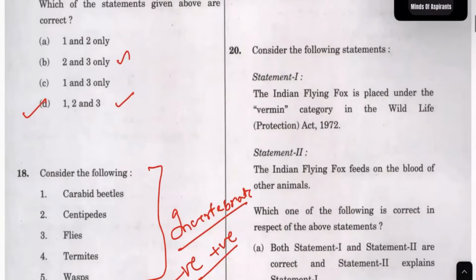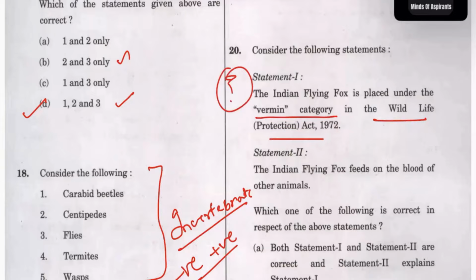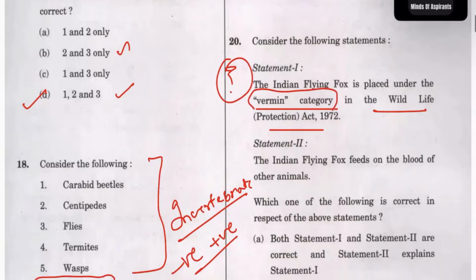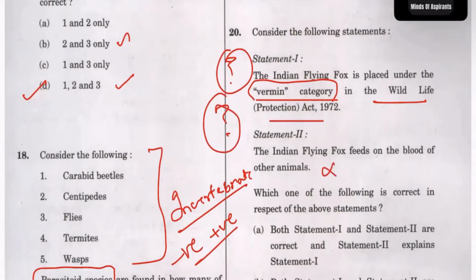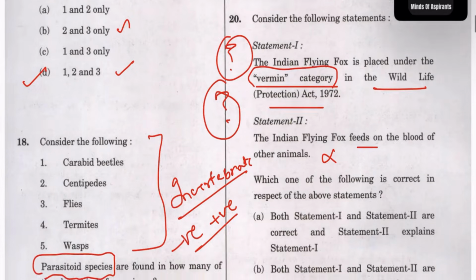And the Wildlife Protection Act, this is a repeated question, a previous year question. The answer for this I'm not sure, because a few days or last year I saw that they had removed this category itself, but they have given this question. I do not know if this is true. See, this is wrong. Feeds on the blood of other animals is, I think, wrong. But vermin, they removed it. But okay.